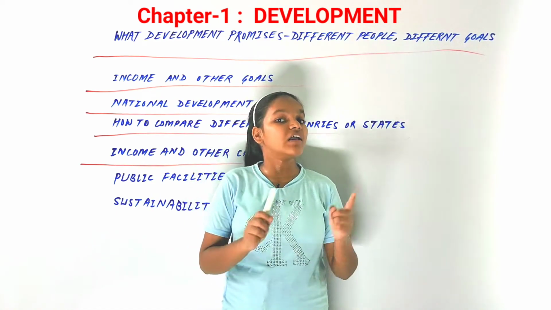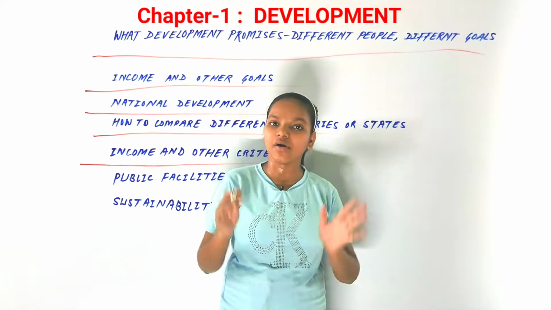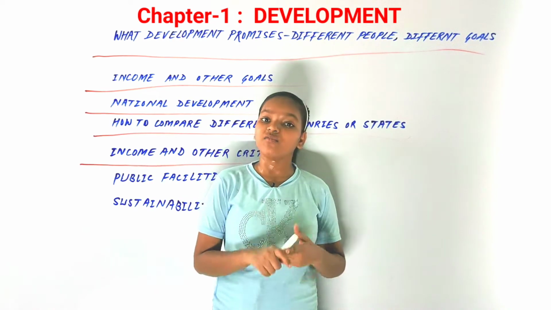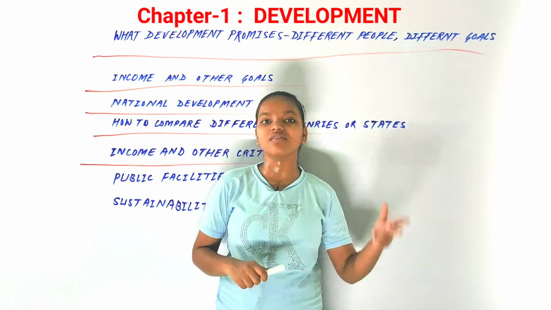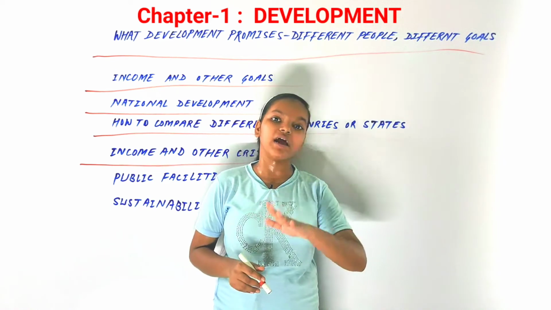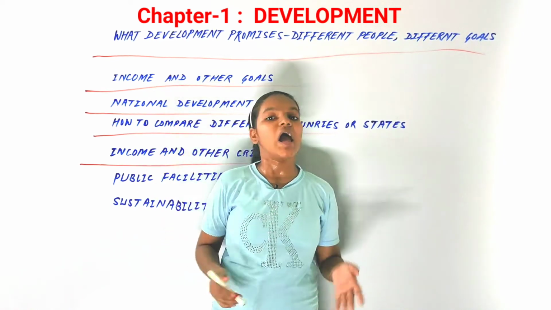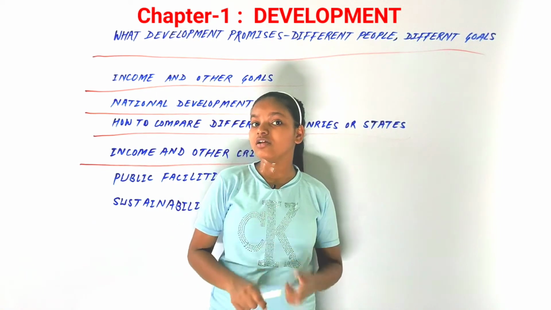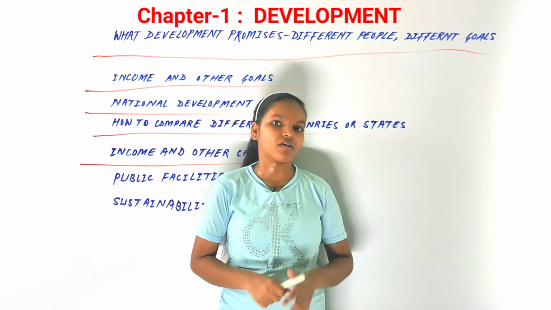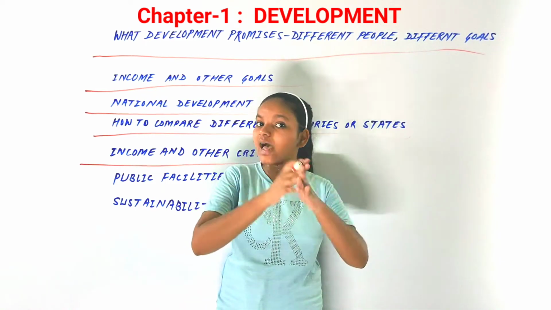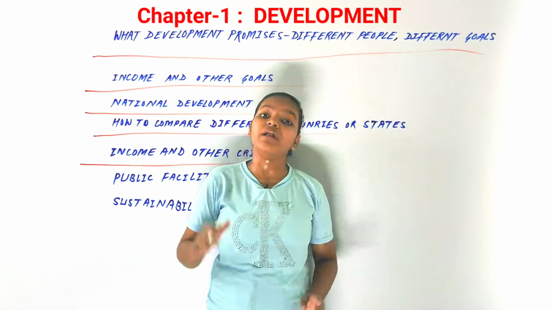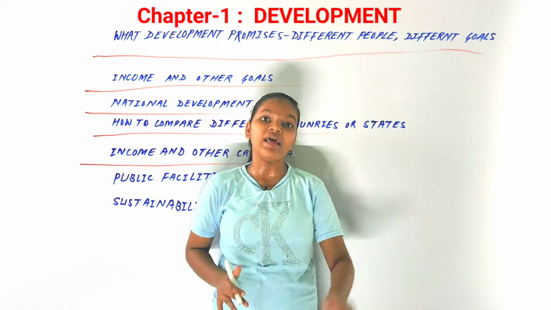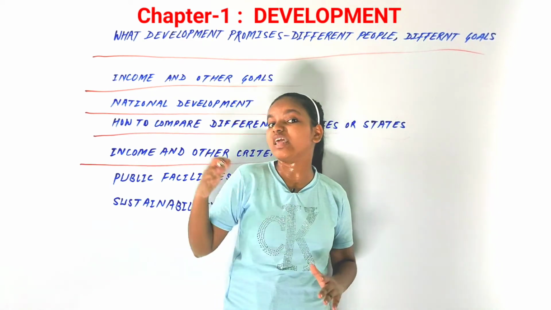Income is one of the most important attributes for comparison, but that doesn't mean that there are no other attributes for comparison. Like we talk about the imports, exports for the countries. After that, we talk about the GDP, that is, gross domestic product. After that, we also talk about the citizens' health rate, infant mortality rate, and life expectancy rate also matters. Life expectancy rate of India as a whole country is around 68, but even in Sri Lanka, that is a very small country, it is around 75.5, and in India it is around 68.8.